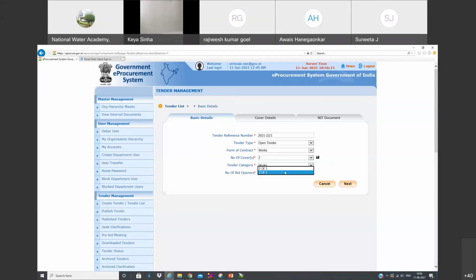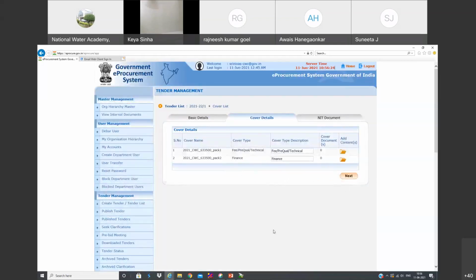bids. So now I'm selecting, let's say 2 of 3. Any 2 persons out of 3. Now you can see here, default 2 covers have come. Why? Because I have selected 2 covers. That's why 2 covers have come. You can read here, cover type, fee, pre-qualification, technical. So you can see here, add contents.